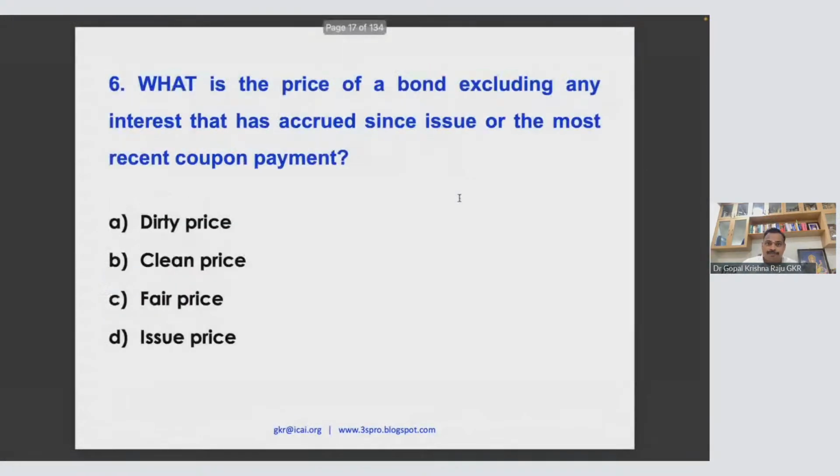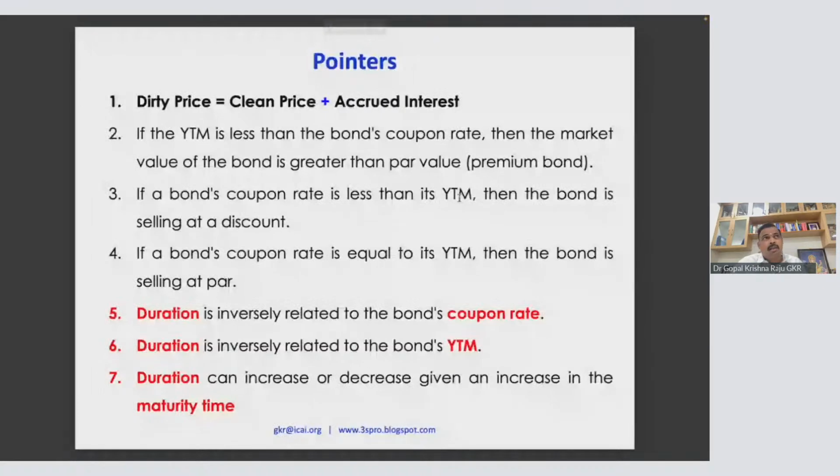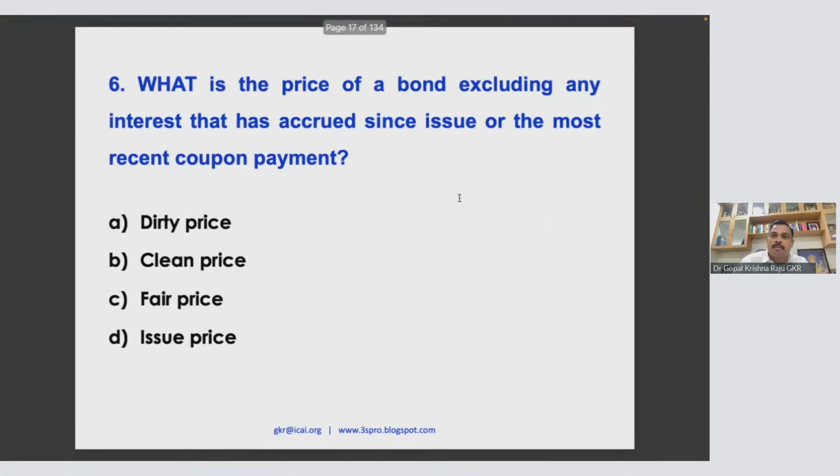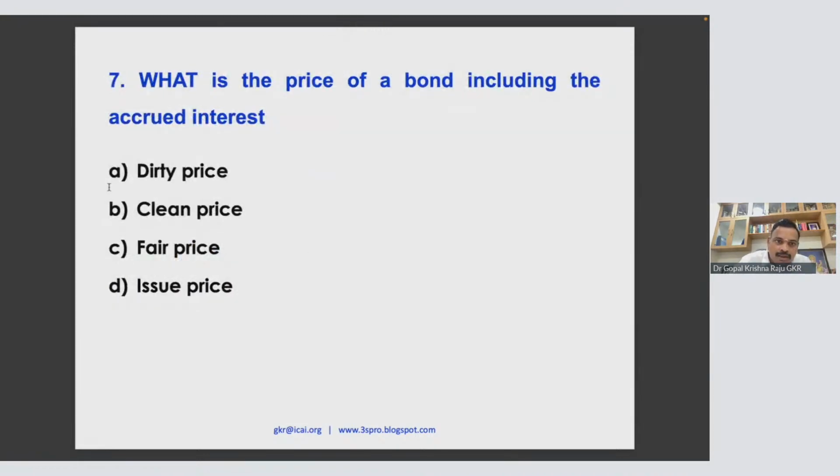Okay. Now we have cum interest and ex interest. In a global market, cum interest means including interest. Including interest, we call it dirty price. And excluding interest, we call it clean price. That's it. So now answer this question. What is the price of the bond excluding interest? It is clean price. And what is the price including interest? This is dirty price. So don't be bothered about these, they are all colloquial terminologies. Slowly, one by one, you need to understand all this. This subject is very big.